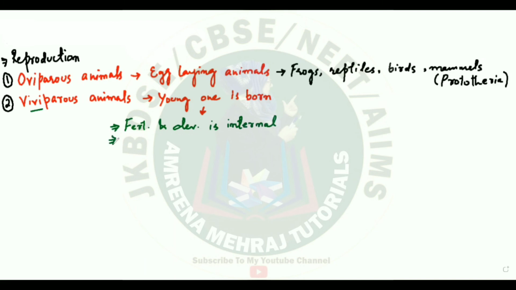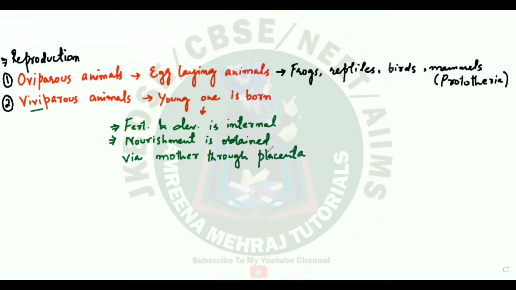Another point to be noted here is the nourishment which this developing individual needs. Once the individual is in the body of the mother, nourishment is obtained via the mother. So this developing fetus obtains everything, whether it's oxygen, nutrients, or the removal of wastes, via the mother, because both the young one, the fetus, and the mother are in connection, and that connection is by means of the placenta.